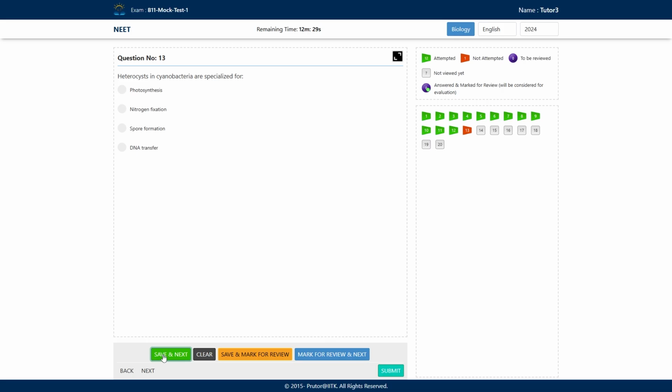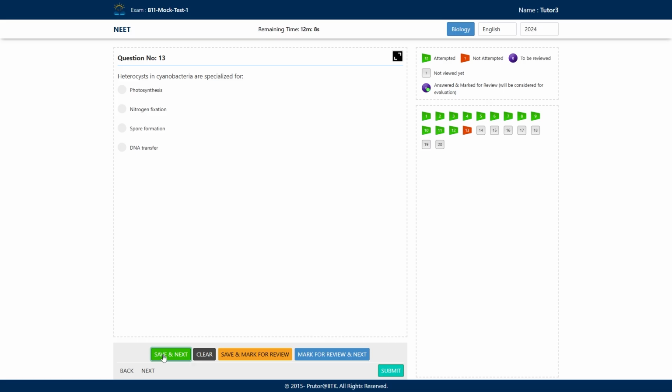If you remember, coralloid root in the case of Cycas, we studied 2-3 days back. Inside the nodules, there is Rhizobium, but Rhizobium is another bacteria that is different.